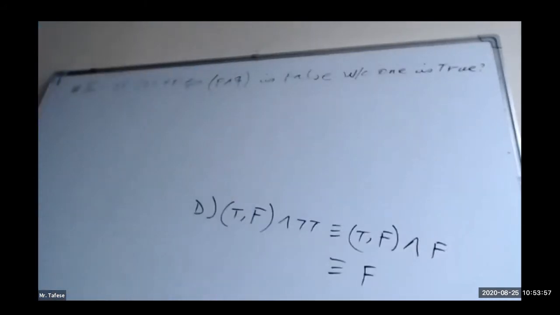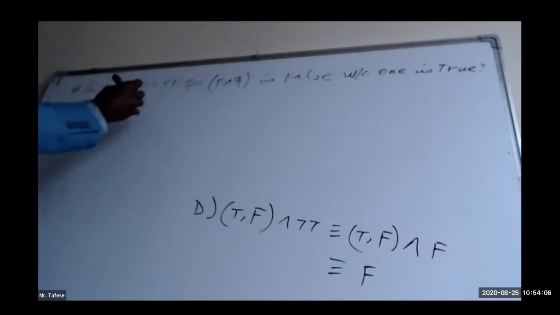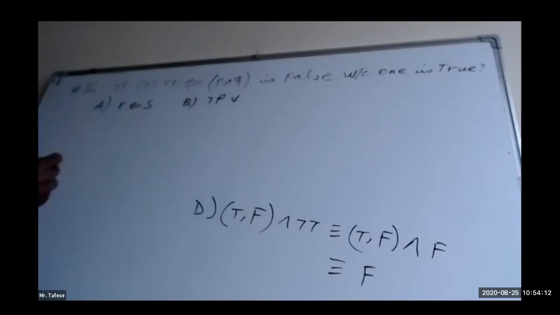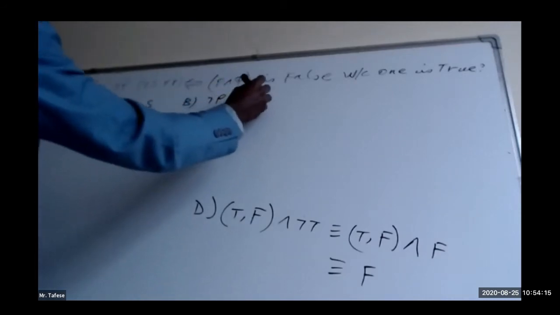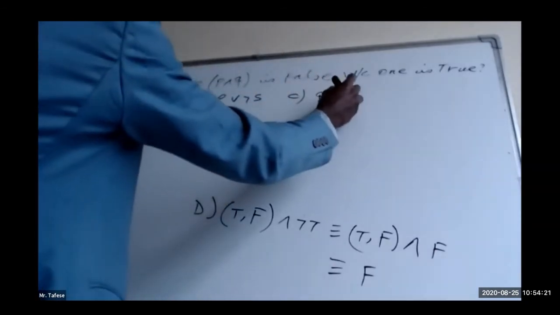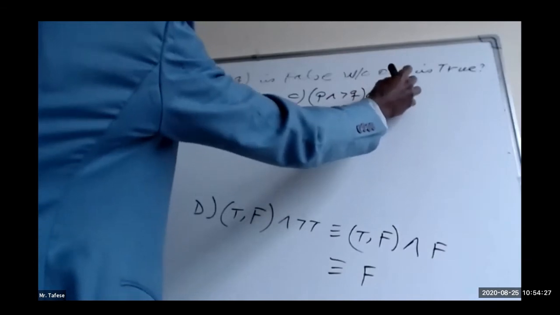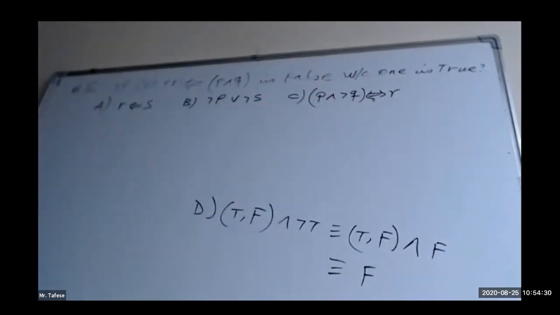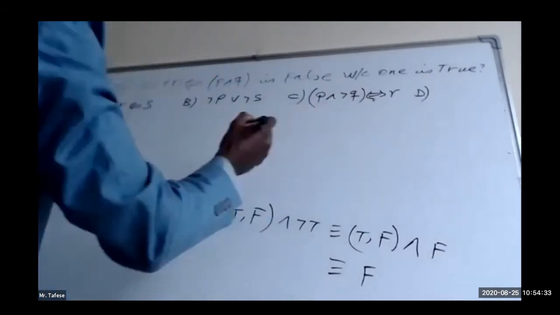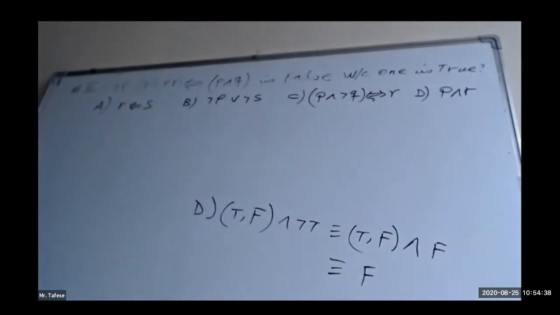Okay, let me give you the choices one by one. Choice A, R inverted implication symbol S. Choice B, negation of P disjunction, that means or, negation of S. Choice C, P and negation of Q implies R. And finally, choice D, P and R, P and R, okay?